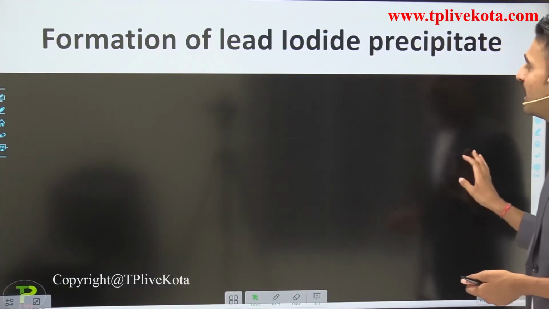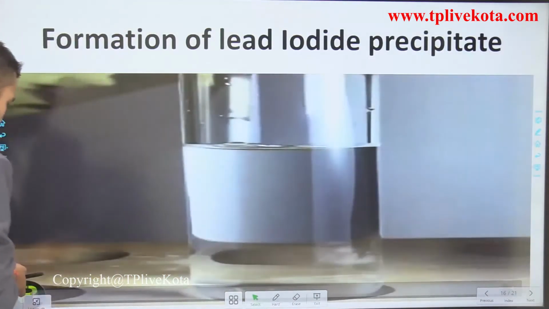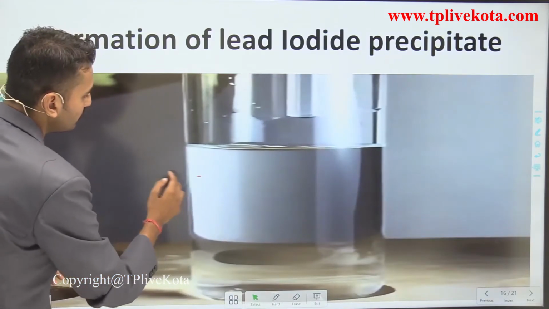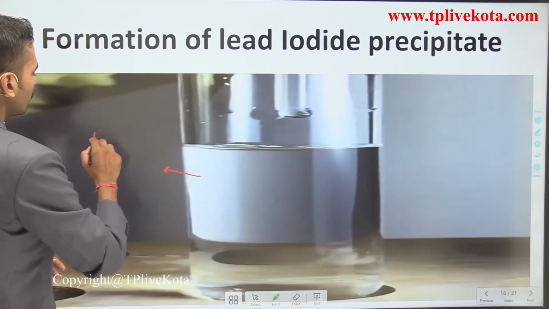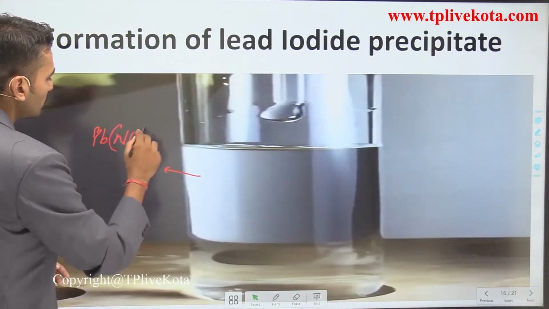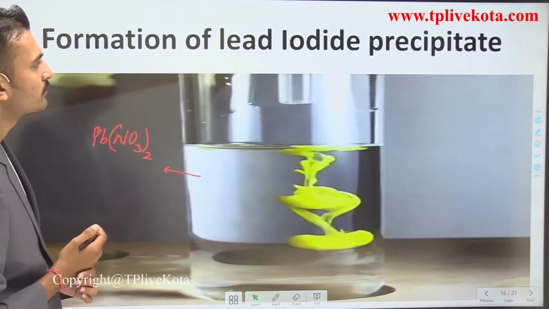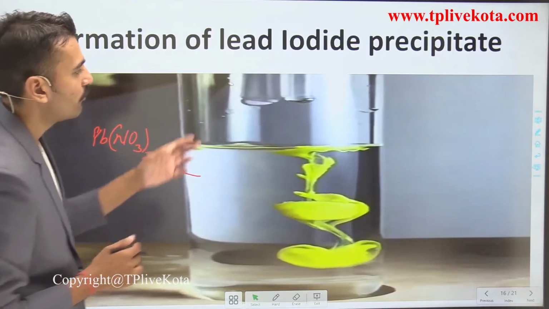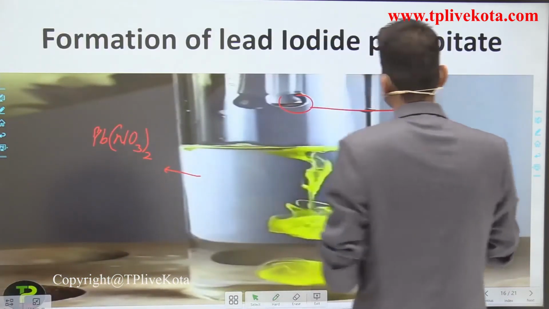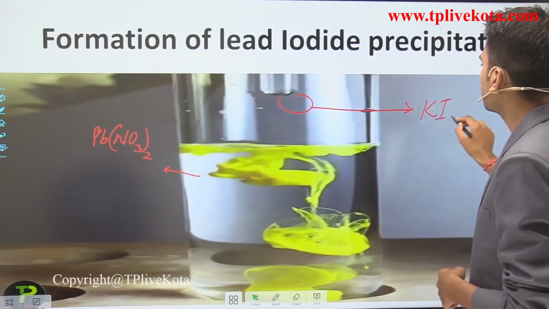The formation of lead iodide precipitate. So we are going to see how the lead iodide precipitate is formed. This is lead nitrate solution. And what is coming from this dropper? You see, potassium iodide solution is coming from here.